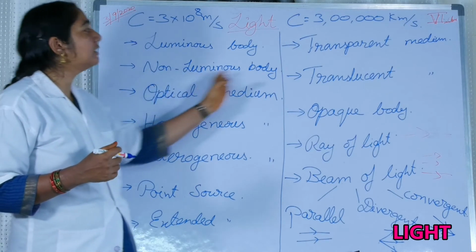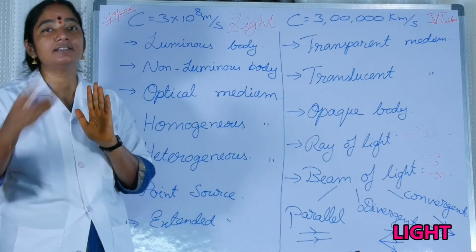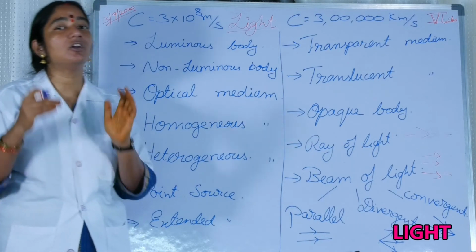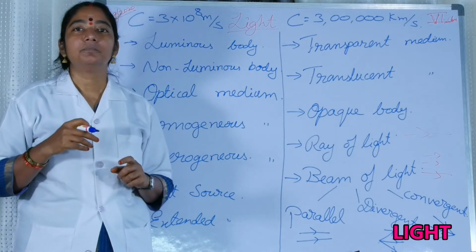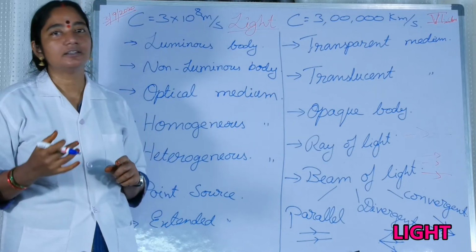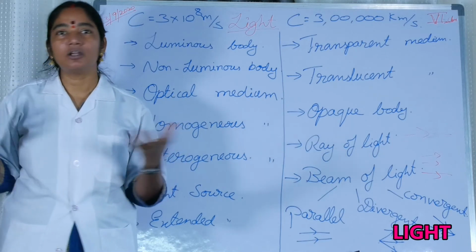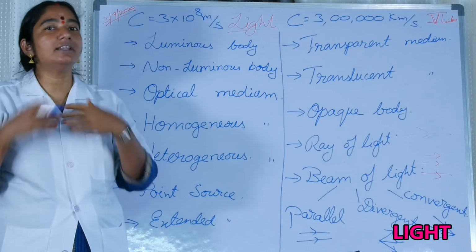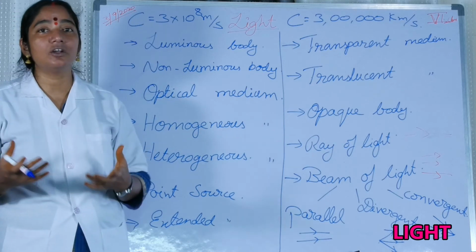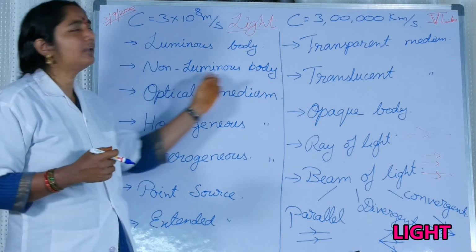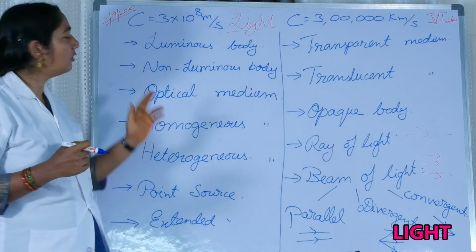Now, what is a non-luminous body? Any body which doesn't emit light by itself, but only reflects the light which falls on it, such a body is called a non-luminous body. For example, the moon is a non-luminous body. Our body is a non-luminous body. A book is a non-luminous body. Even the Earth is a non-luminous body. So any body which doesn't give light by itself but only reflects the light which falls on it is called a non-luminous body.